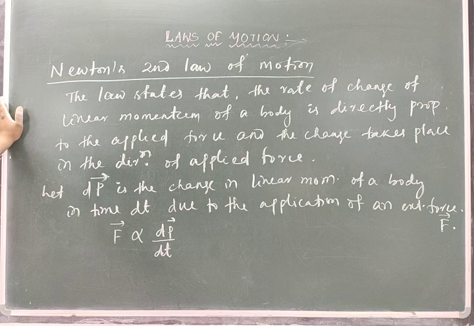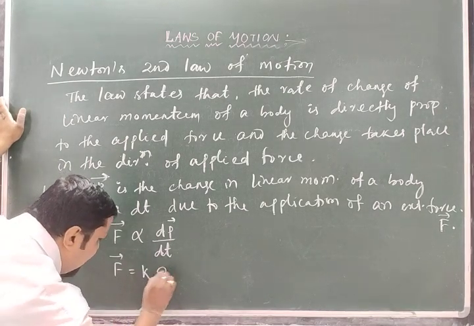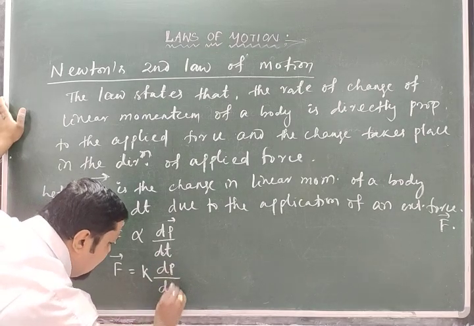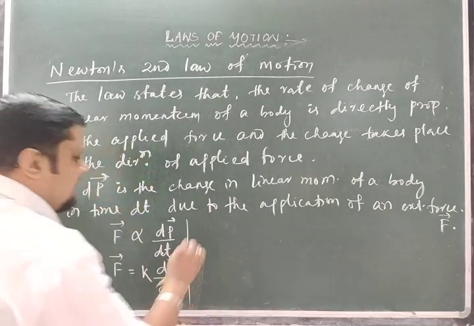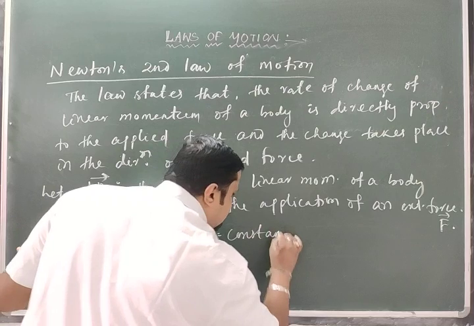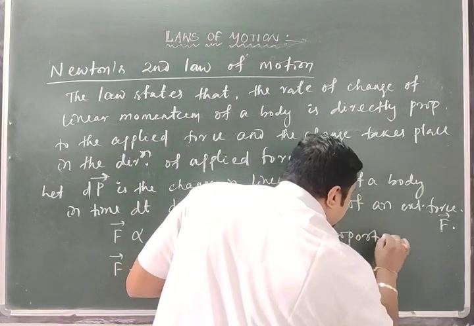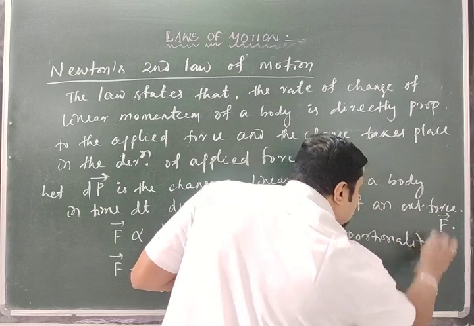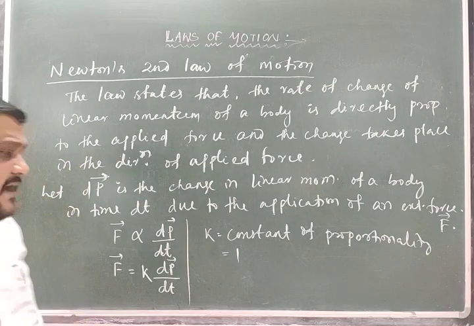Or you can write F equal to k dp by dt, with vectors, where k is the constant of proportionality, which is always considered as 1 in proper systems of units.